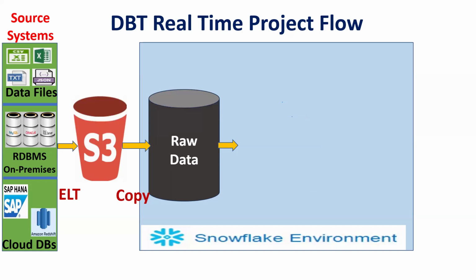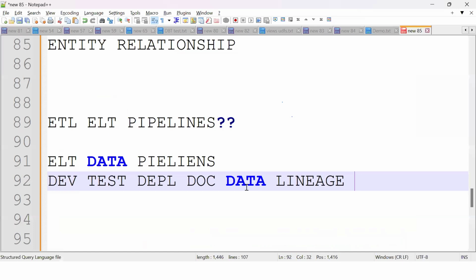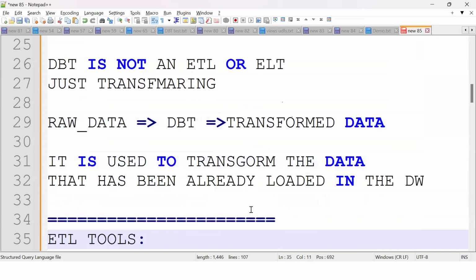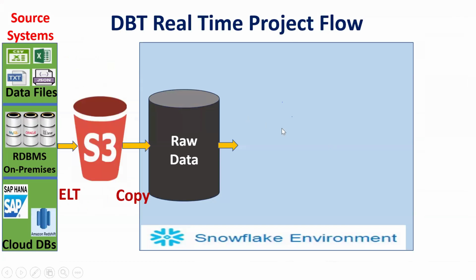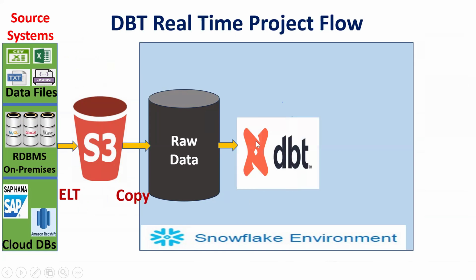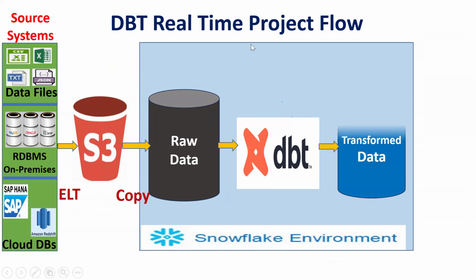Okay, see, what is the definition I discussed at the starting point? It is used to transform the data that has been already loaded in the database. The data is already loaded. DBT is not in the extraction part or the loading part. It is involved only in the transformation part. So the data is already loaded, and now DBT is performing the transformation.